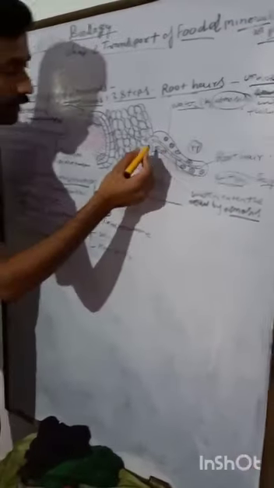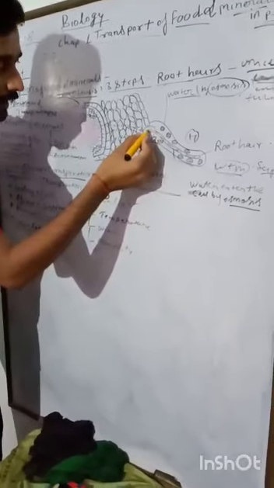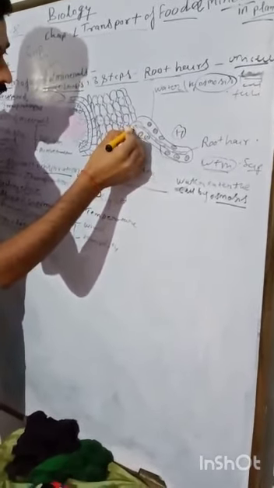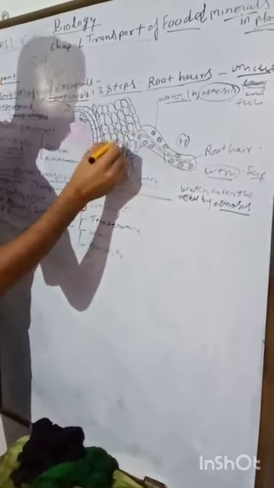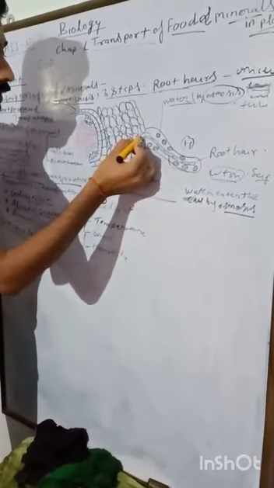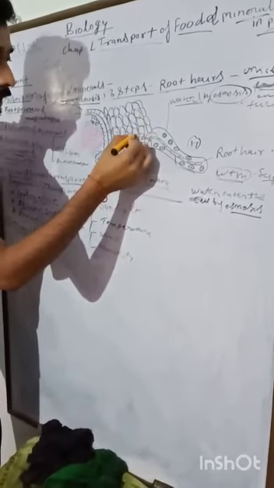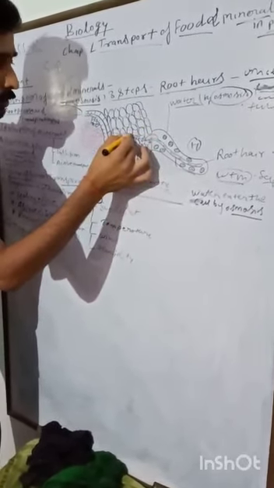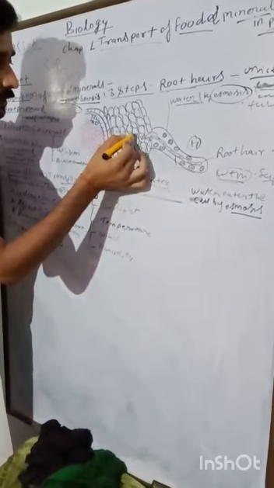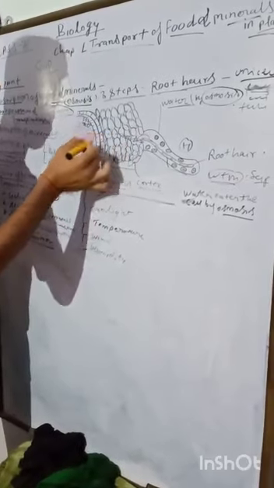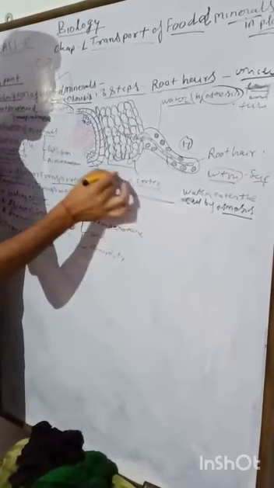So students, how does the water reach there? In these cells, the water reaches and there is a high concentration of water or minerals, and now, from high to low according to osmosis, the neighboring cells absorb it, and then finally it reaches the xylem.